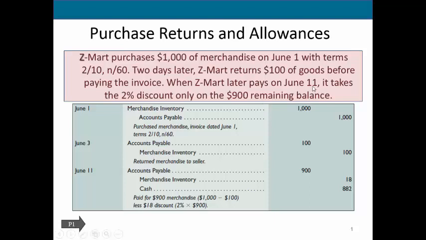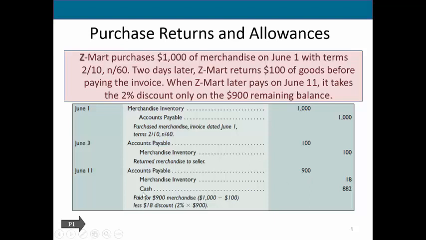Then they tell us on June 11th they have paid within the discount period. So we're going to take a 2% discount. What's important is that we only take the 2% discount on what we owe. If you'll remember, originally we owed $1,000, but we returned $100 of that. So now we only owe $900 worth. So you apply the 2% discount on $900 of accounts payable, not on the original balance of $1,000. So we will reduce accounts payable by the full amount that was remaining, $900.